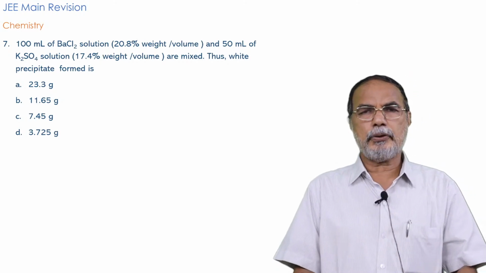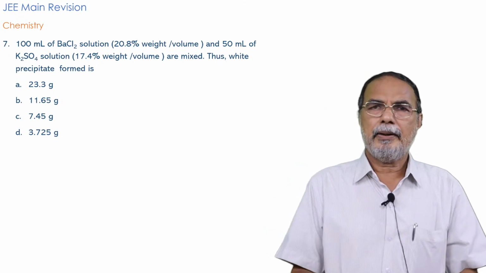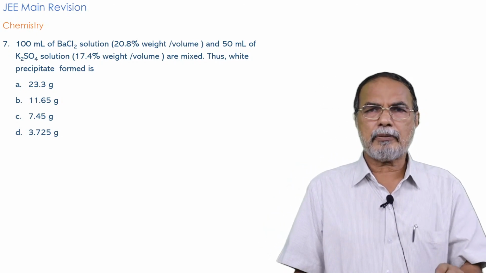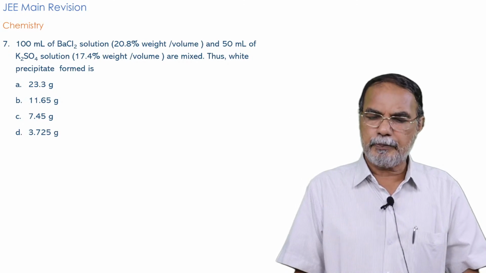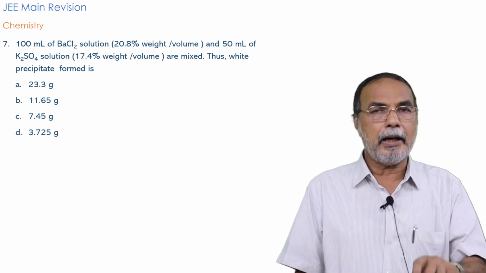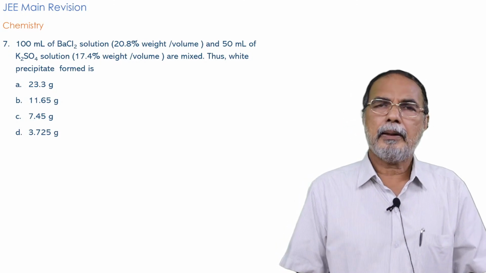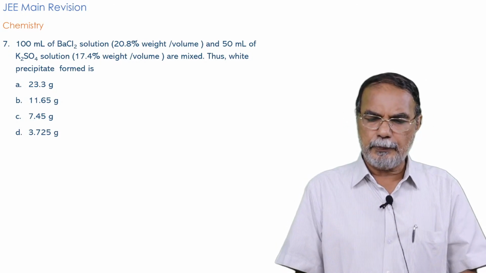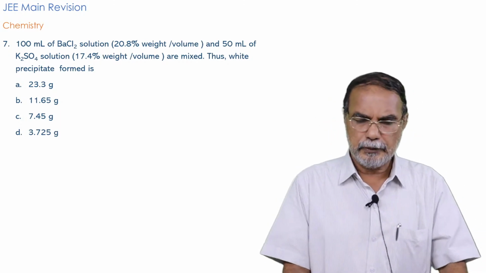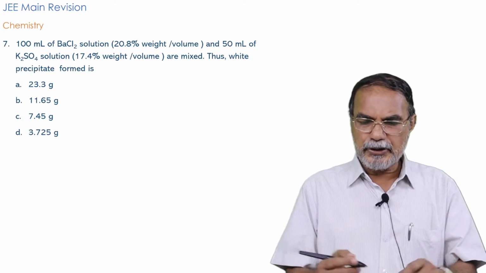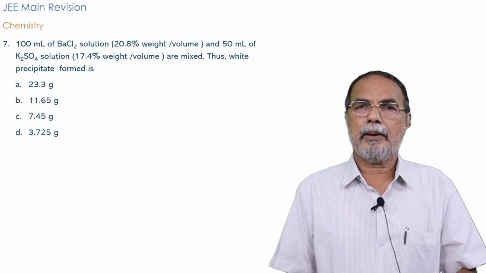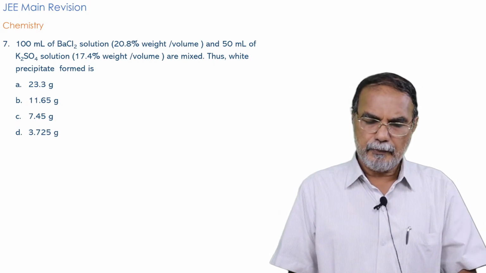It is 20.8%, the mass by volume percentage. That means 20.8 gram is present in 100 ml, and you have taken 100 ml. So it will obviously contain 20.8 gram BaCl2, and it was mixed with 50 ml potassium sulfate solution.